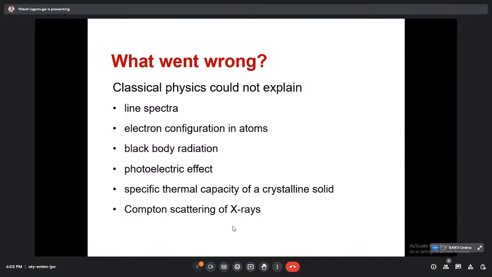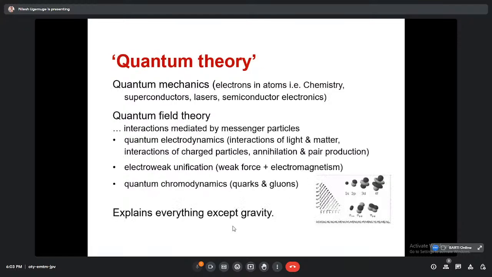And that is really essential. Then again, the specific thermal capacity of crystalline solids. So these all lead to the quantum theory. And as we know, quantum mechanics is not only physics; it is quantum chemistry also. We cannot say that it's only physics. Quantum mechanics can explain physical as well as chemical phenomena, and not only simple phenomena, but it can be extended to superconductors, and as I told you, laser physics also can be explained with the help of these phenomena.